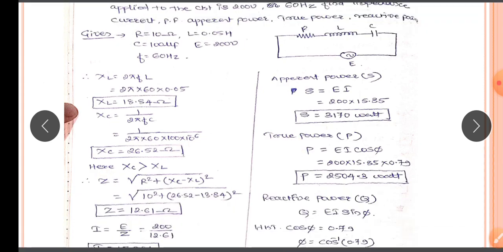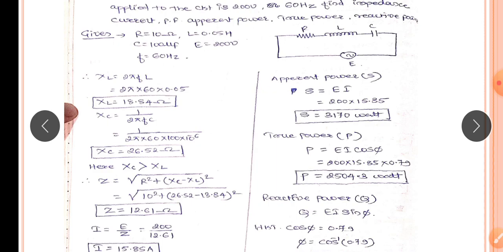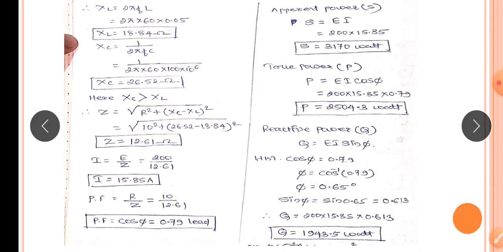Next, by considering the XL and XC value, here XC value is greater than the XL, hence the impedance Z equal to square root of R square plus XC minus XL the whole square, that is equal to square root of 10 square plus 26.52 minus 18.84 square. So Z value will get as a 12.61 ohm. As we know the value of voltage, that is 200, and the impedance Z is 12.61, so we can calculate current. I equal to E by Z, that is 200 divided by 12.61, so current you will get 15.85 ampere.